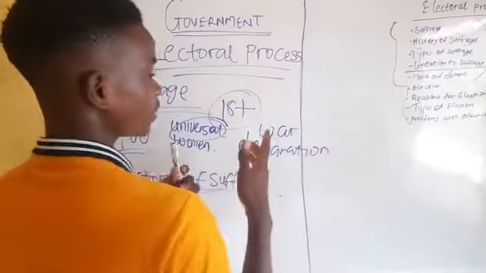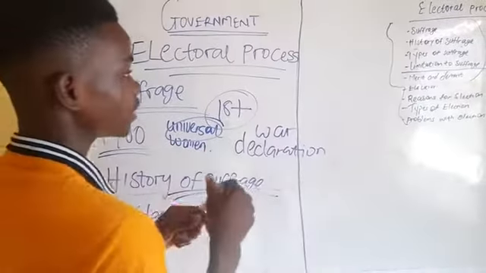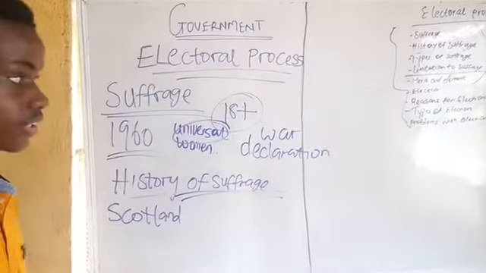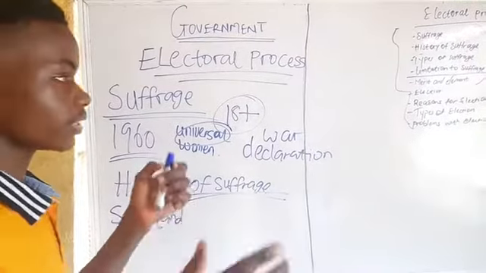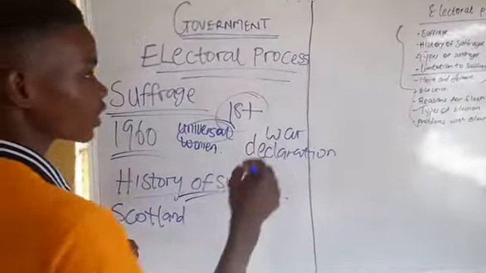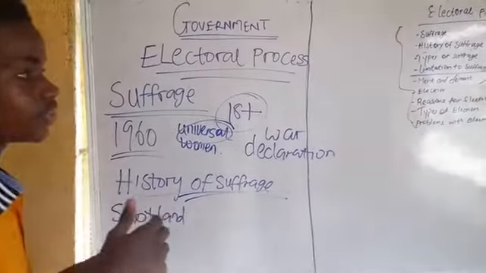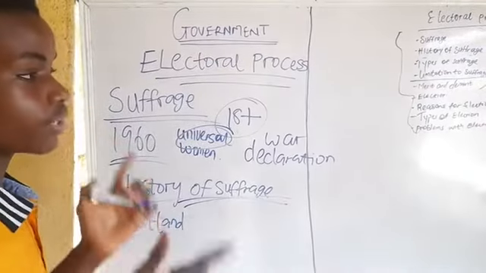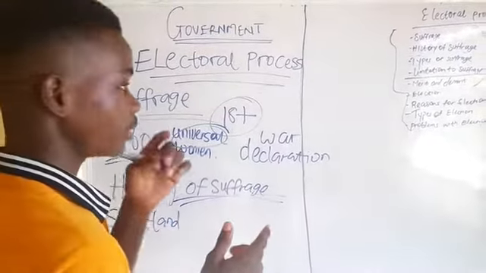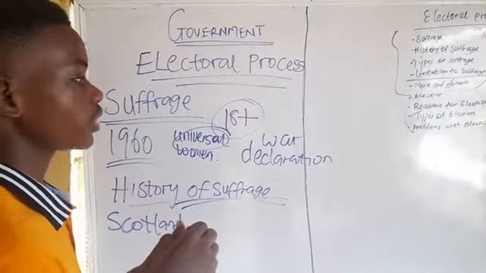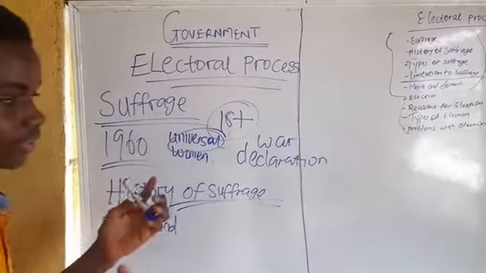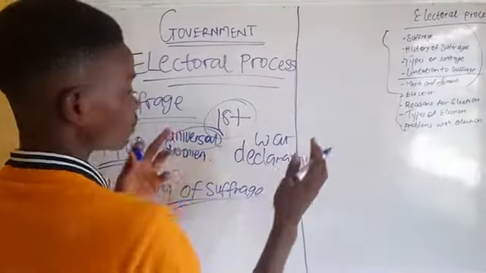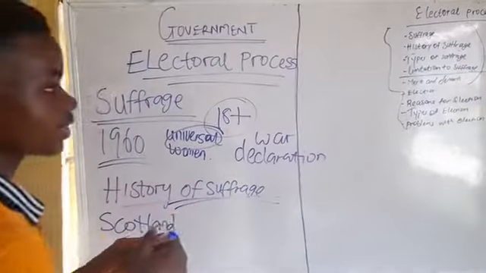Alright, so everything has advantages and disadvantages. Another disadvantage is that influential politicians or influential people who make decisions can easily influence the illiterates that are voting, because they are qualified by age but not educationally equipped to know the rules of election. So they just vote for anybody that comes to mind. They are very easy for politicians to manipulate. That's the demerit of suffrage in a country.